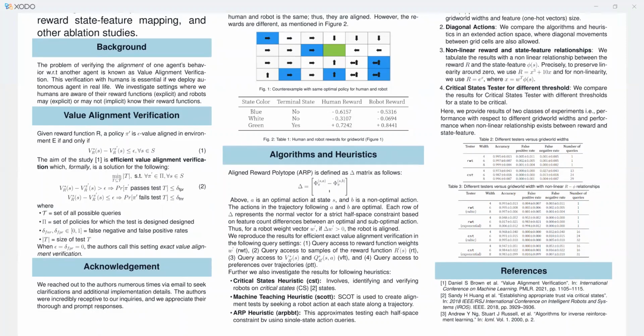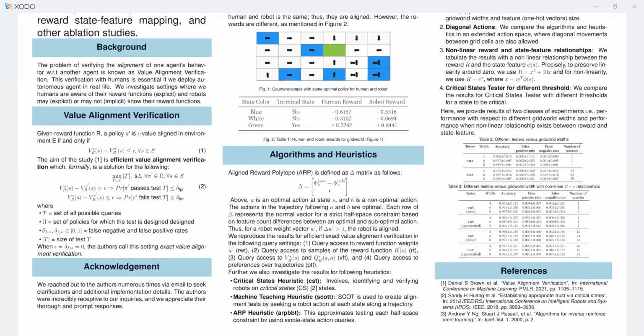The rest of the trajectory only takes optimal actions, and both the trajectories start with the same state S. Now, if W dash is the robot's weight vector, then if delta into W dash is greater than 0, it means that the robot is aligned. This basically indicates that the robot is also preferring the first trajectory as the humans are also doing.